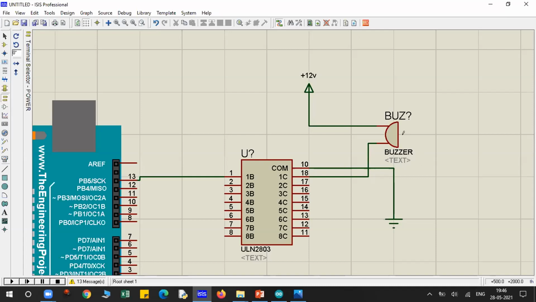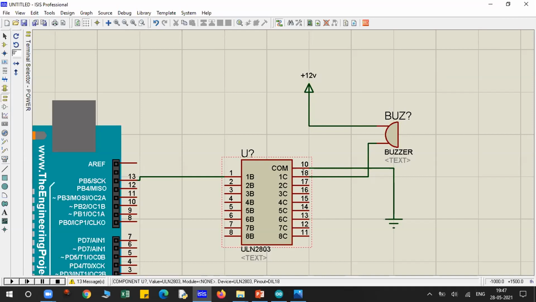Choose the buzzer, connect the buzzer with 12 volt, and the second end with pin number 18, that is the 1C. Okay.